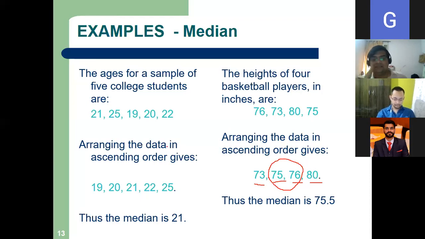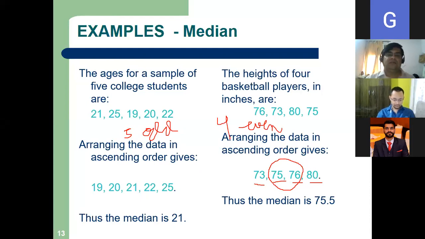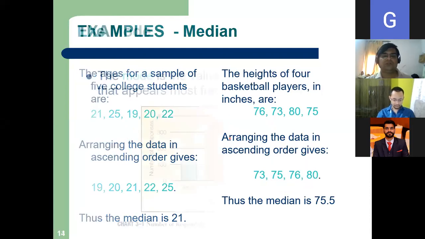The series may be an odd series, an odd number, 5: 1, 2, 3, 4, 5 if you count. And here it is an even series. What is the count? 4, right? Okay, so that is there.